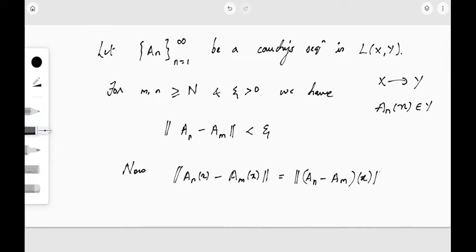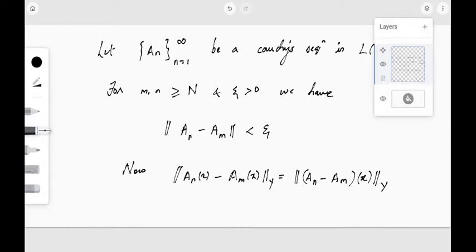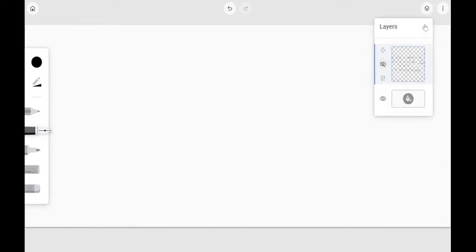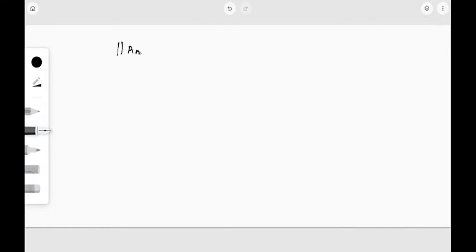For more clarity, this is actually the norm on Y, because A_n of x and A_m of x are all elements in Y. Now I am going to apply an inequality here: this is less than or equal to norm of A_n minus A_m into norm x, by the property of linear operators.